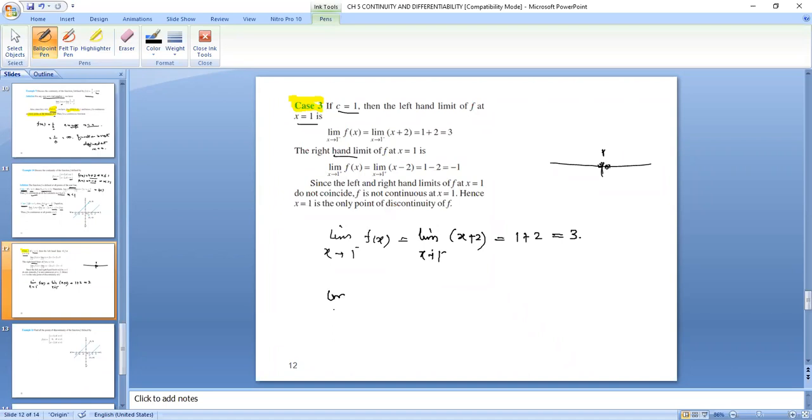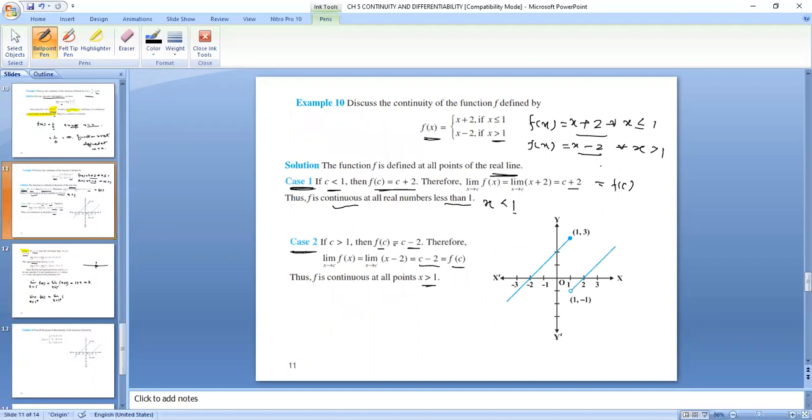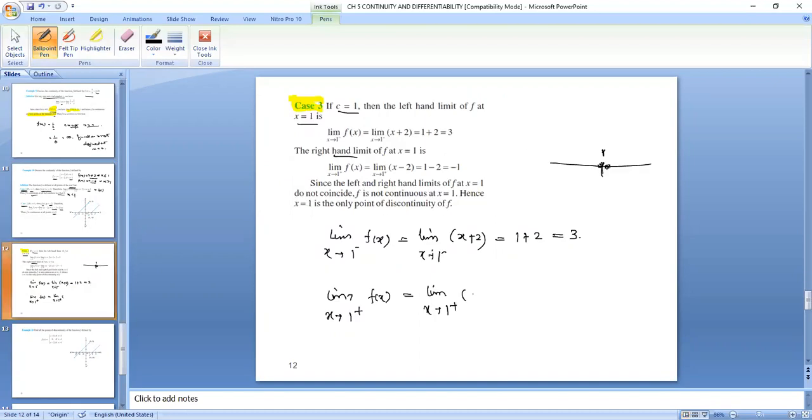And then the right hand limit: limit as x tends to 1 positive of f of x. Now it will take the positive function, x is greater than 1, x minus 2, right? Put the limit 1 minus 2, which is equal to minus 1.